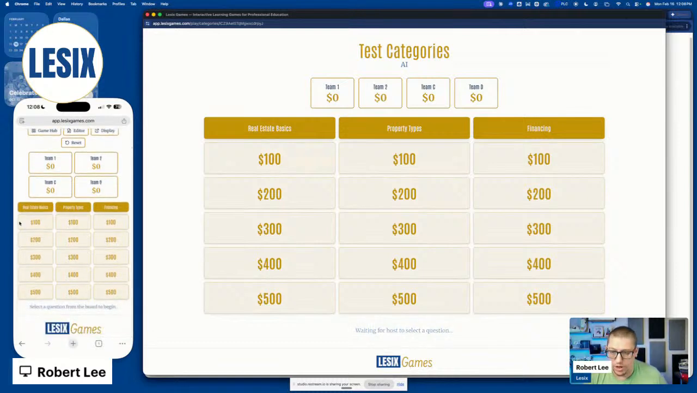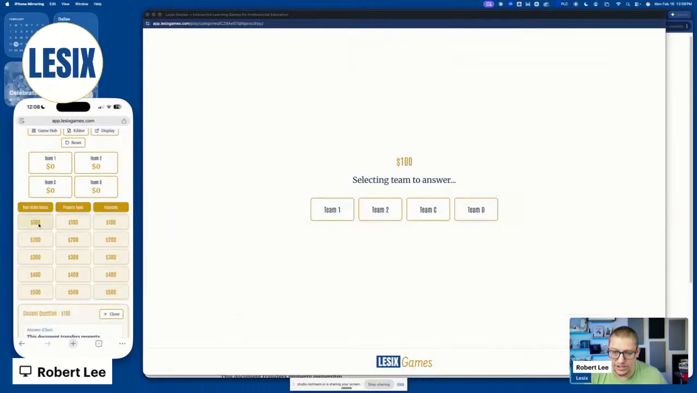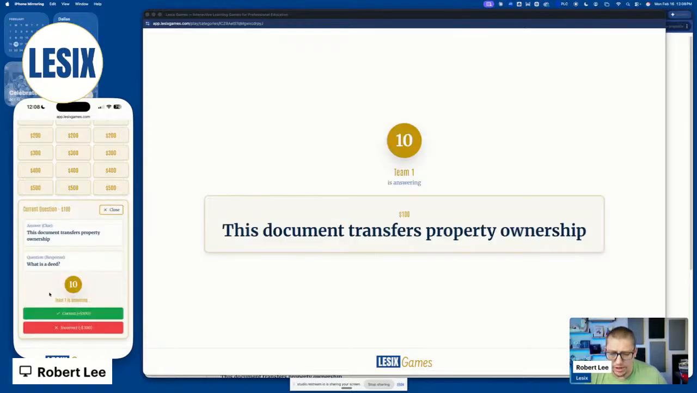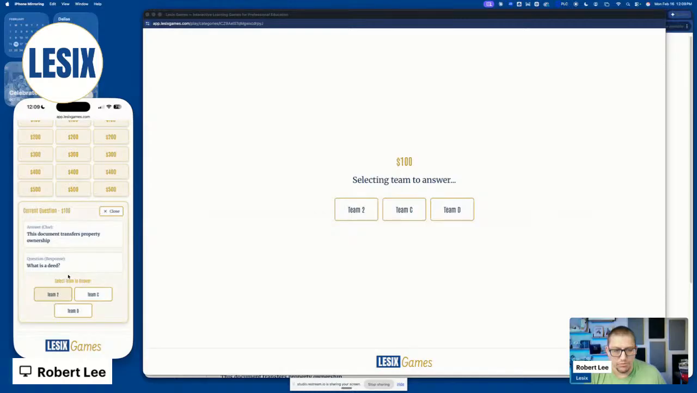All of that is controlled from the game controller screen. So let's suppose team 1 selects real estate basics for 100, and I select that from my phone. Boom, you notice right away that the display screen pops up for the value of the question, waiting for the team to select. I'm going to select, and that will then present the rest of the information. So let's suppose team 1 rang in first, and now they have a countdown timer. You notice here that the countdown timer is identical, and the clue says they want to transfer property ownership. Time runs out, immediately cancels out, and we say, all right, team 1 did not answer the question in time.